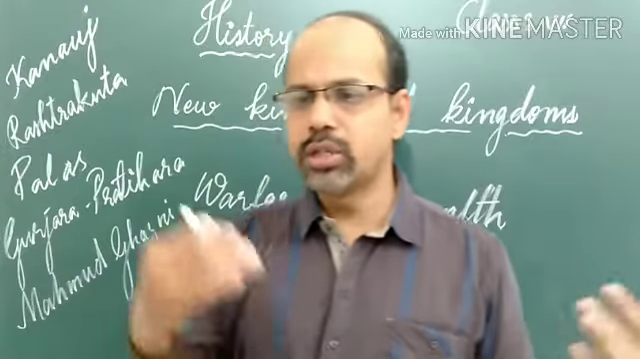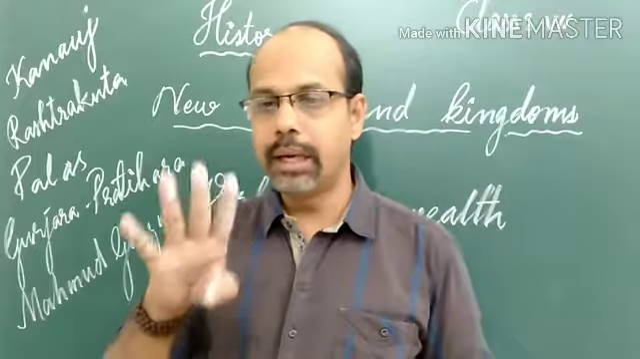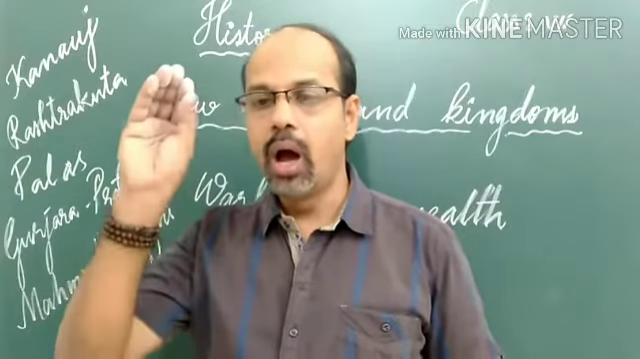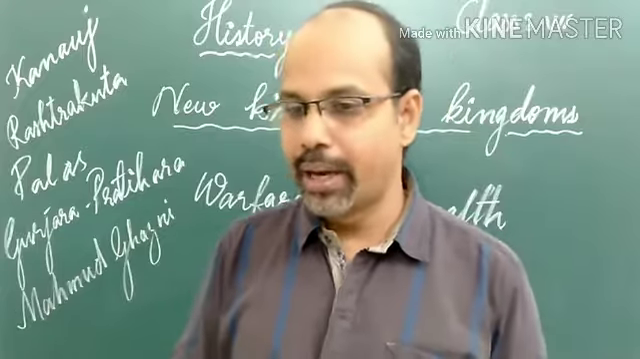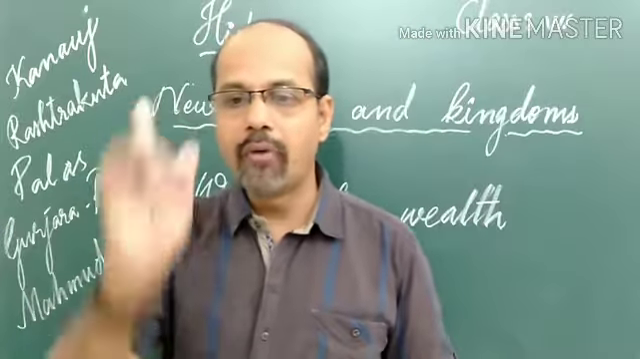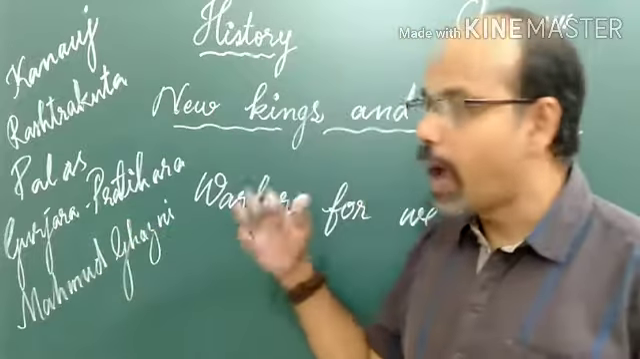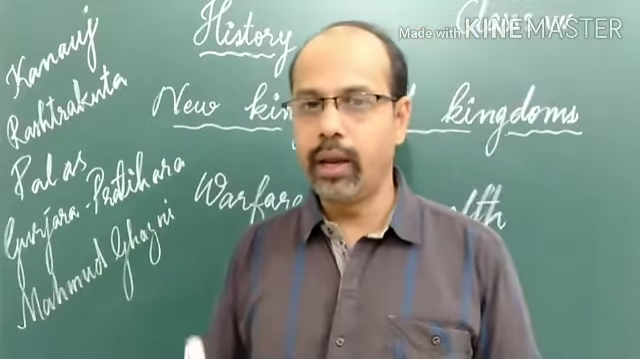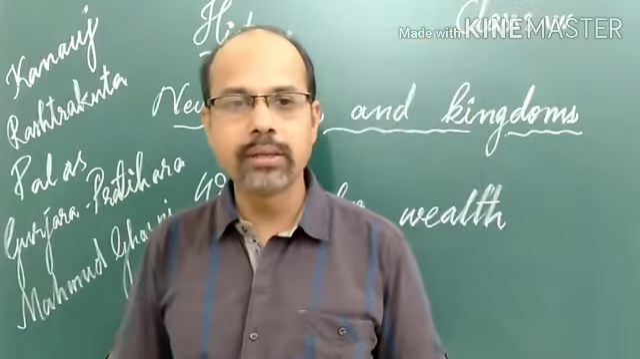The best known Chahamana or Chauhan ruler was Prithviraj III. Prithviraj III was the most famous, most popular ruler of the Chahamanas. He defeated the Afghan ruler Sultan Muhammad Ghori, not Muhammad of Ghazni, but another ruler, Muhammad Ghori. He is also from Afghanistan. Ghori is also a province in Afghanistan.